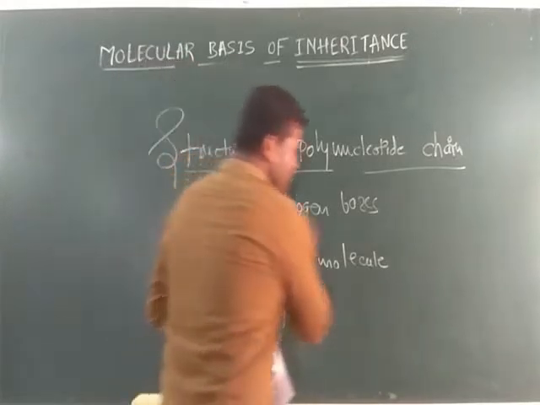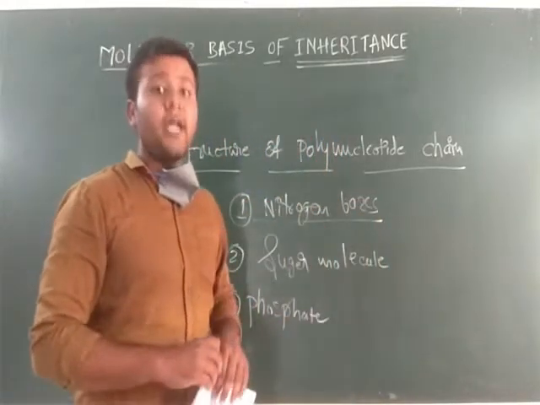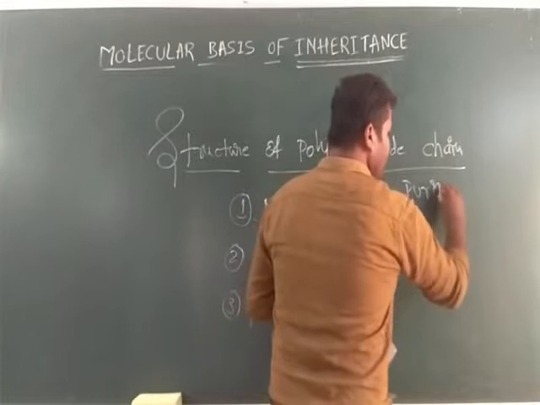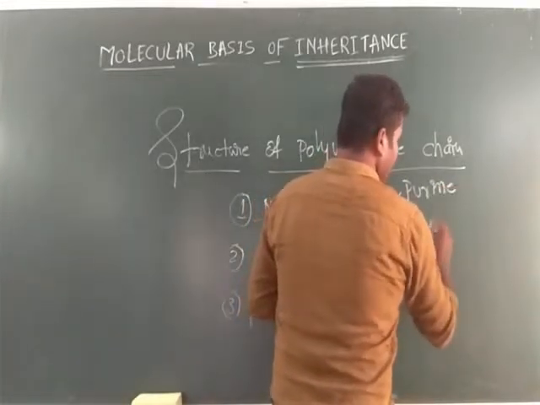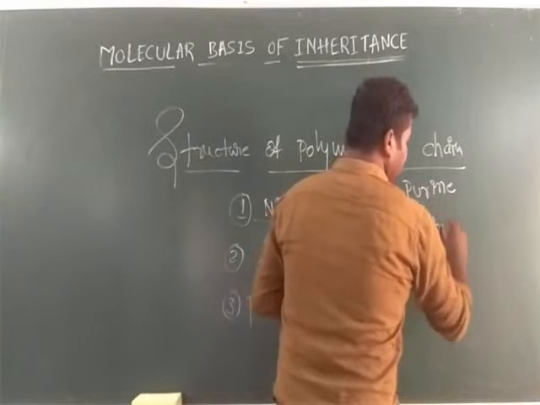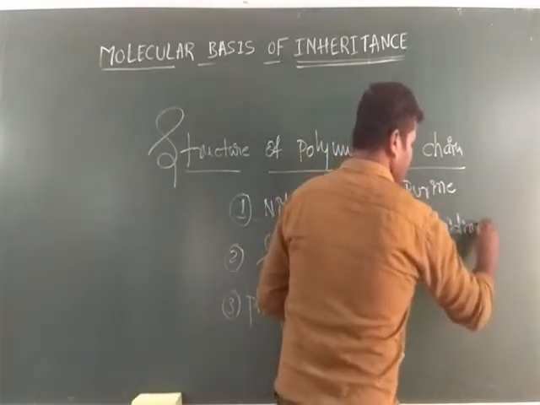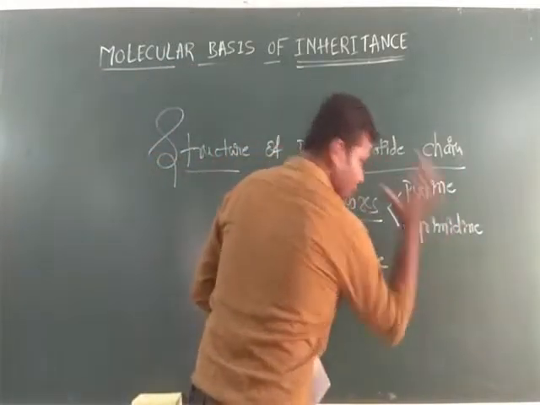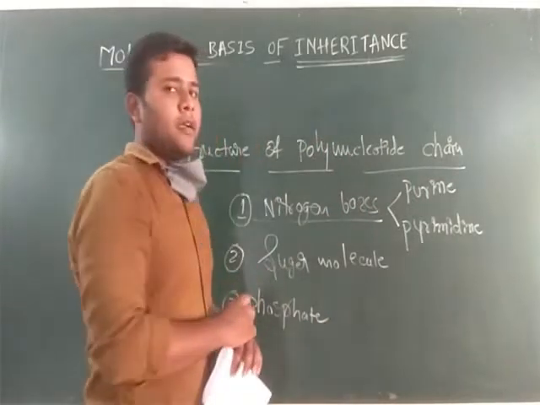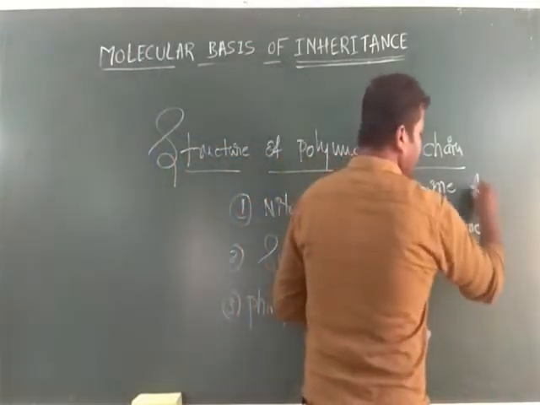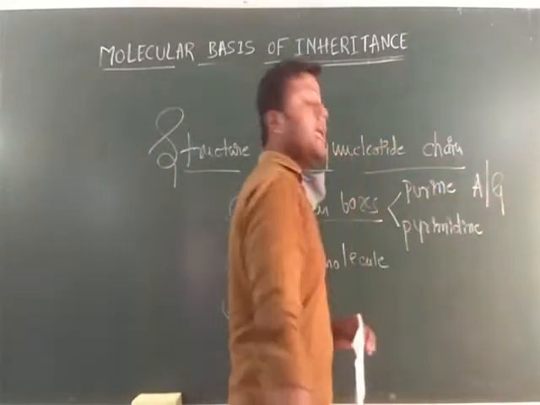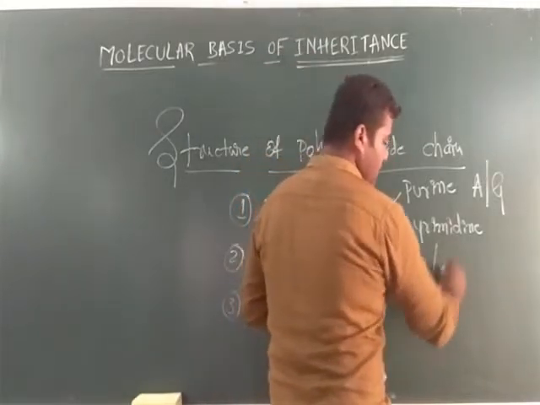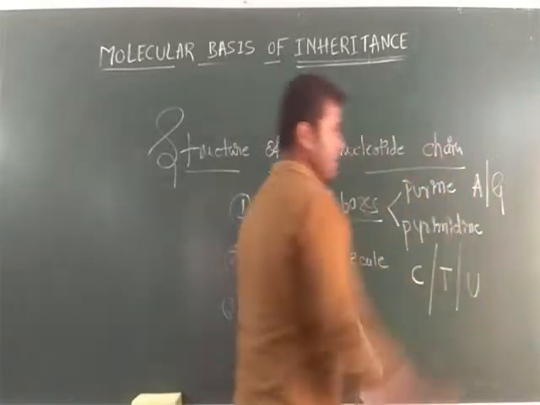Next, nitrogen bases. The first component of polynucleotide chain is nitrogen bases. They are classified into two types. First one, purines. Second one, pyrimidines. Purines consist of adenine and guanine. Pyrimidines consist of cytosine, thymine and uracil.